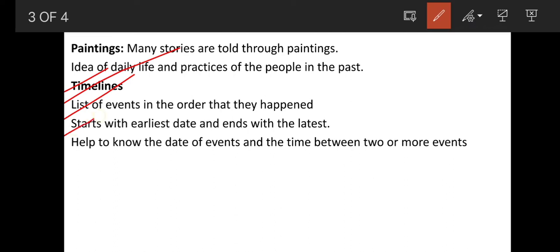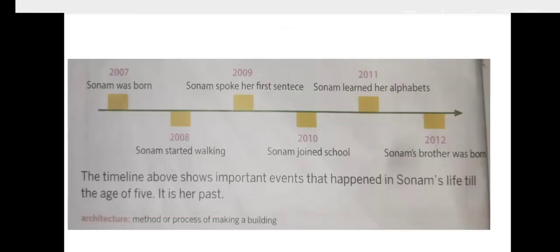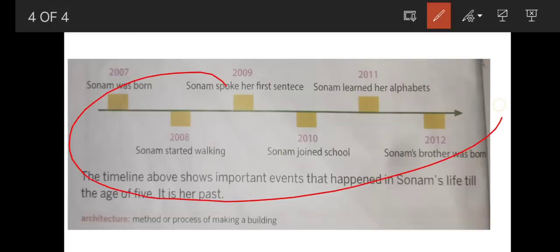Timelines start with the earliest date and end with the latest. They help to know the date of events and the time between two or more events. For example, this is a timeline of Sonam's life.